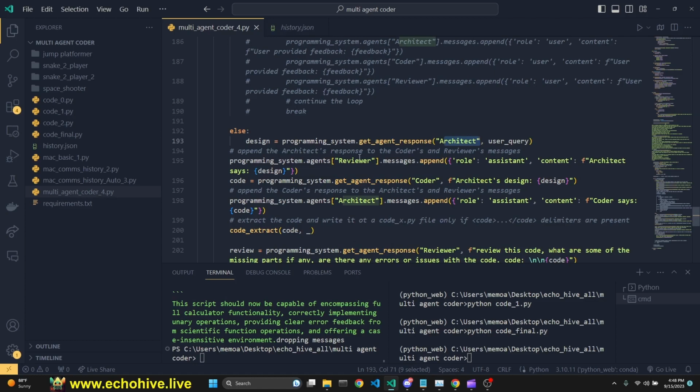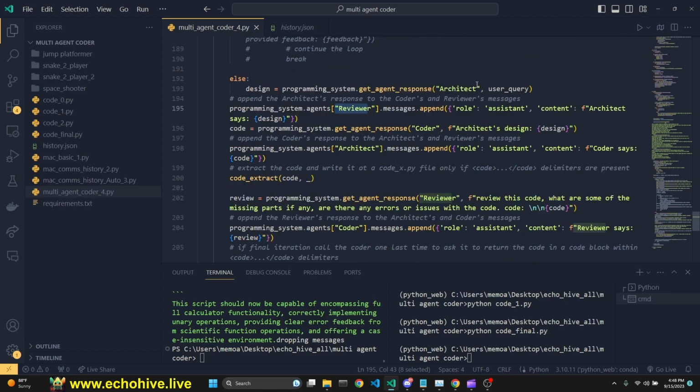Because each one of these agents, architect, coder, and reviewer, is a separate instantiation of the class. They each have separate message histories. So that's why here I am inputting the architect's design into the reviewer, so it will have information about that. Then we get the design, which the architect returns, and ask the coder for the code from that design. Then we get our code, and then we append it to the architect, because this code is going to go to the reviewer, right?